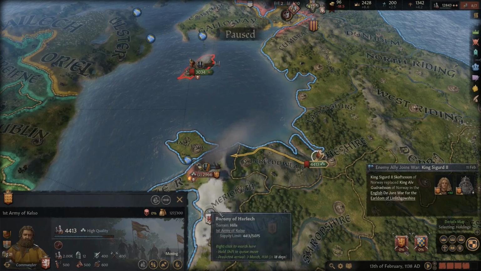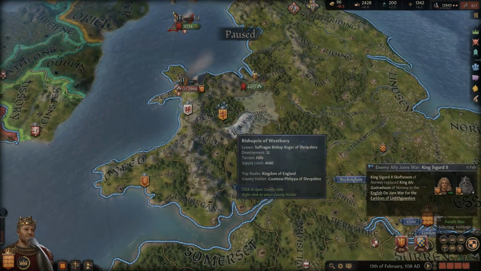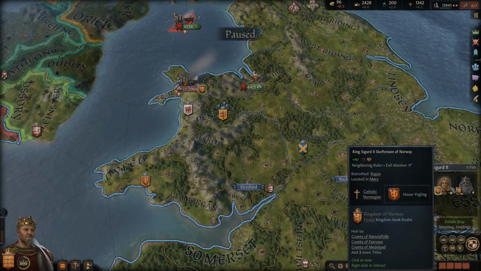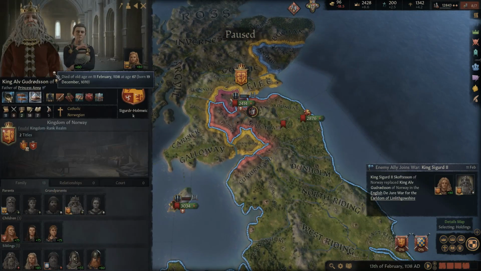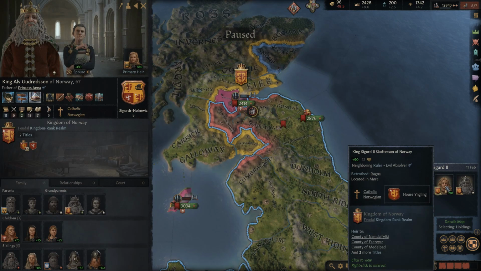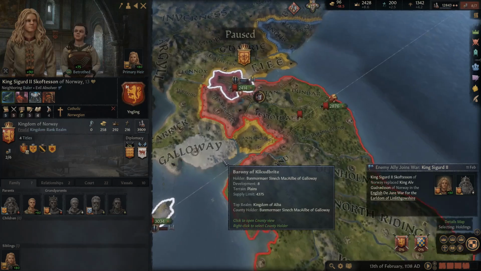I don't want to attack the province yet, because it feels like the AI learns as soon as I click on it. And, oh, okay, so he died. Let's just take a look. He died of old age. I'm sure the stress of the war played a part there. And now he is the king.